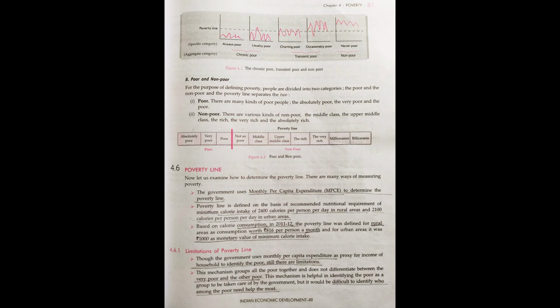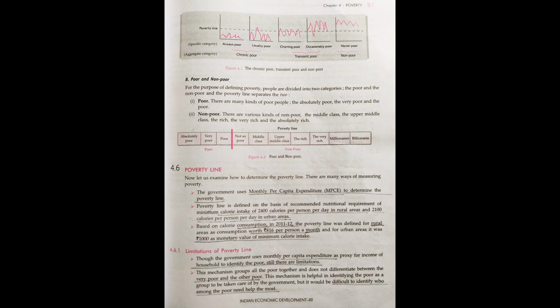If a person in a rural area is not able to have 2400 calories per day, that person can be identified as poor and living in a poverty line, right? For the urban areas, it has been set at 2100 calories, right?